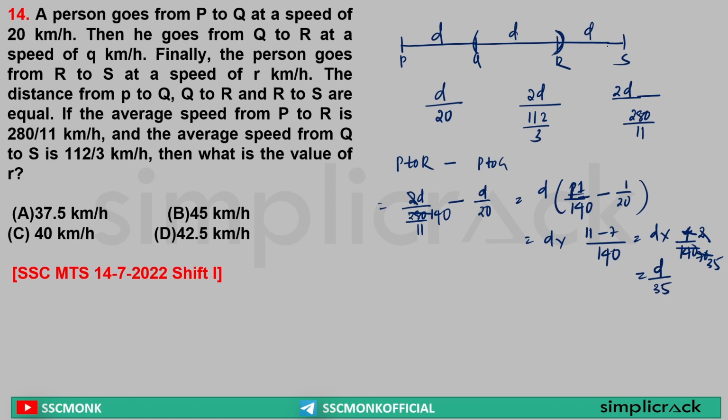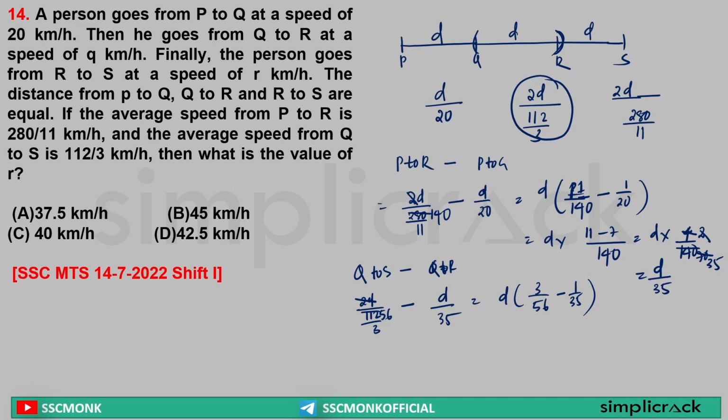Now it is saying what is the time taken by RS? Sir, when I am trying about time taken by RS, I will do what? Time taken between Q to S minus time taken between Q to R. Yes or no? Yes. Sir, time taken between Q to S is equal to what? 2D by 112 by 3. That means 2D by 112 by 3 minus Q to R, that is D by 35. We just find out. Sir, let's solve this. 2 56 is a 112. Sir, 3 will be on the upper side. D, let's take out common. 3 by 56 minus 1 by 35 is the answer.